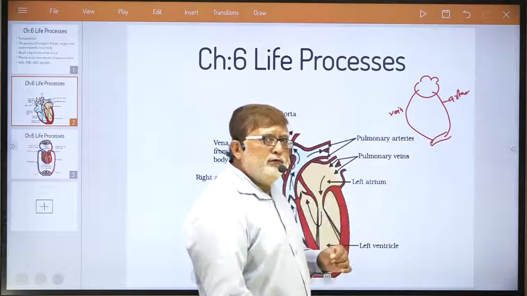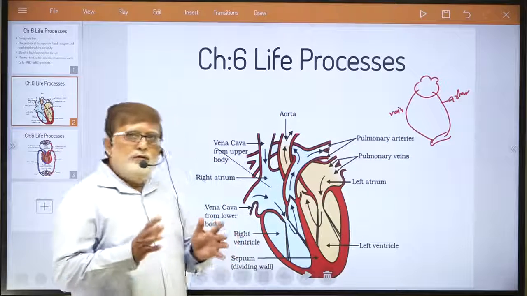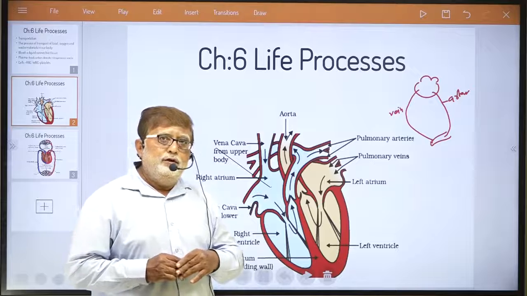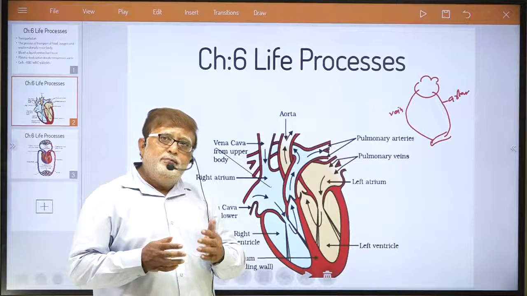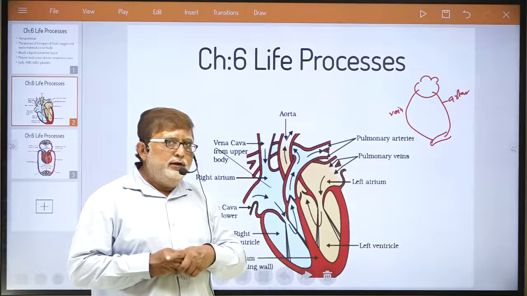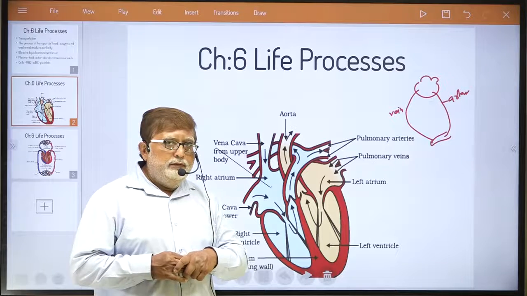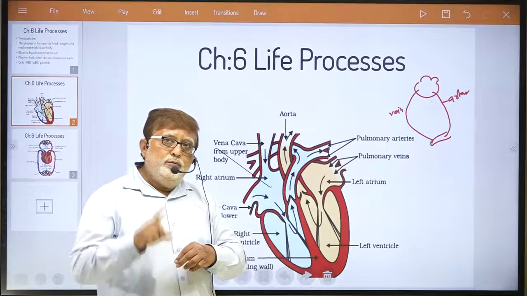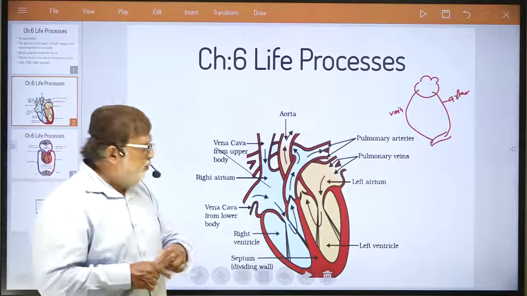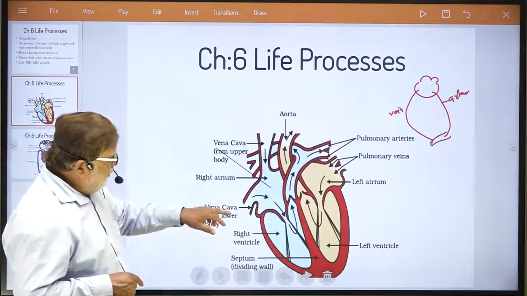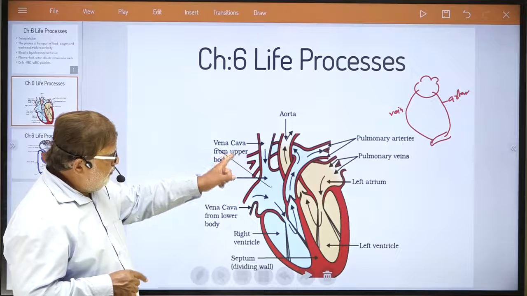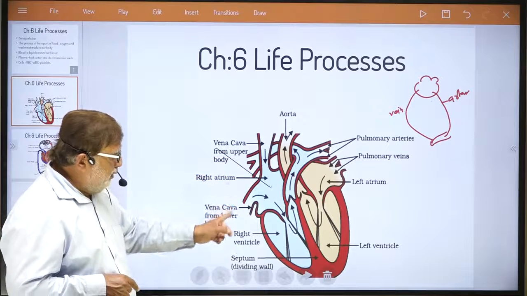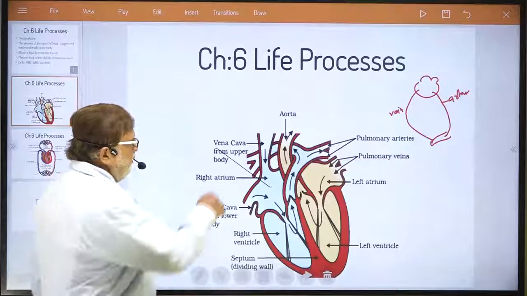Now what happens? In all organs of our body, impure blood is produced, that means blood containing metabolic waste. This impure blood from all organs of our body gets collected in two veins. One is called the superior vena cava, and this is called the inferior vena cava.